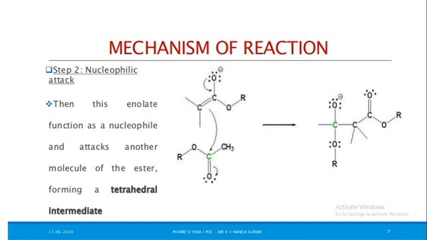Enolate attacks another molecule of ester, RO-C double bond O-CH3. Okay, the alkoxide enolate ion is directly attached on another molecule of carbonyl compound of ester. So this enolate functions as a nucleophile and attacks another molecule of the ester, forming a tetrahedral intermediate.